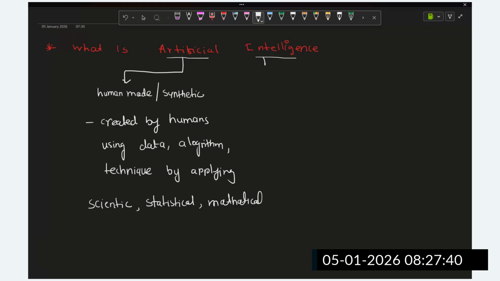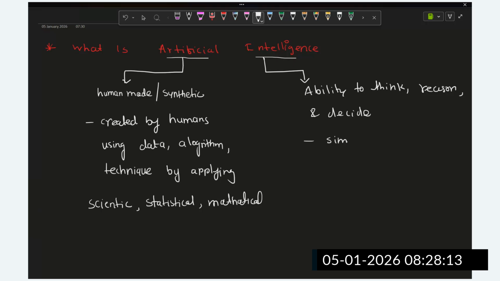Next, another part is intelligence. What is meant by intelligence? Intelligence is nothing but the ability to think, reason, and decide like a human.